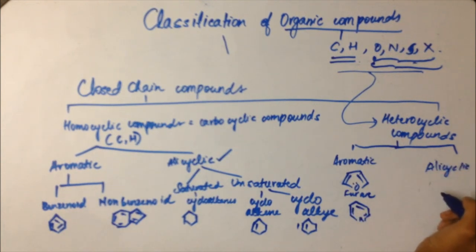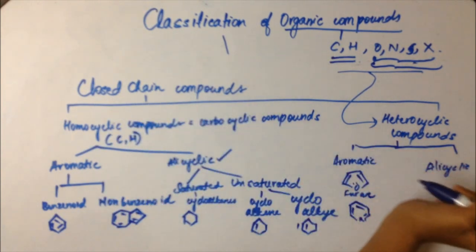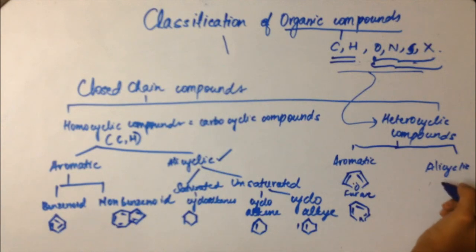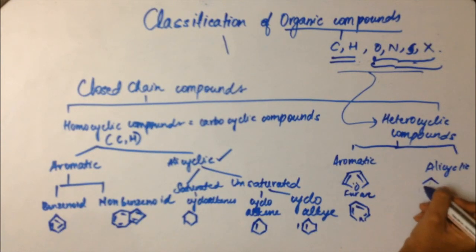So in alicyclic compounds, it is similar to that of homocyclic compounds, except that there are heteroatoms in the ring. Alicyclic heterocyclic compounds are those compounds which are closed chain, they have a heteroatom and there is no resonance. An example can be pyrrolidine, NH.